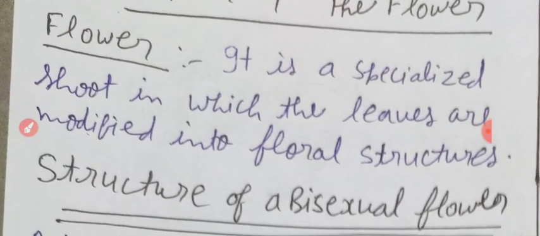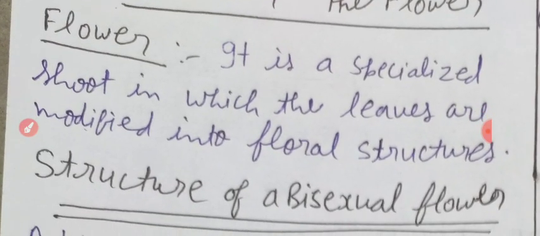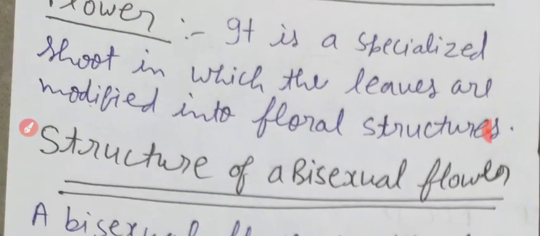Clear? All of you might have written the definition of flower. It is a specialized shoot in which the leaves are modified into floral structures.